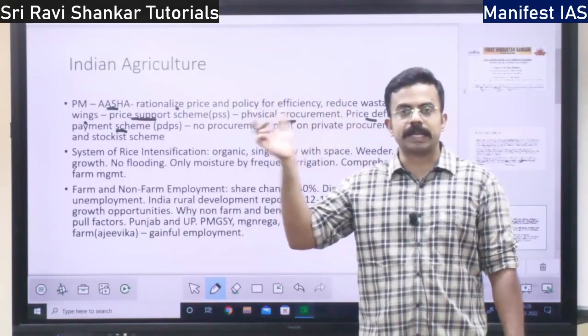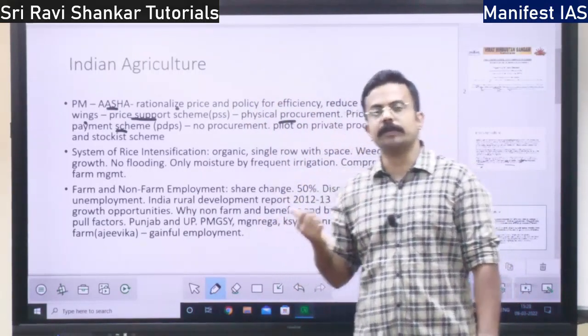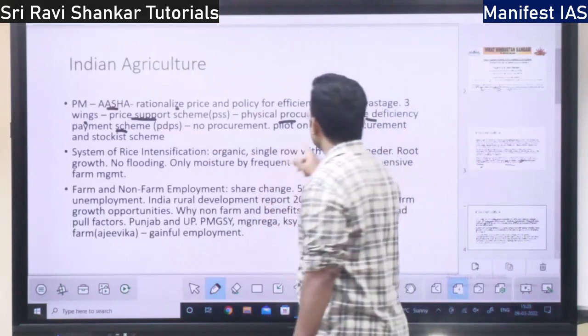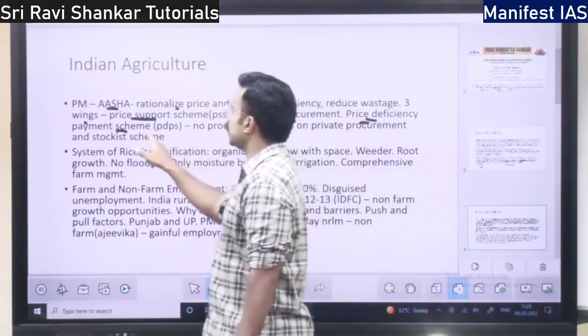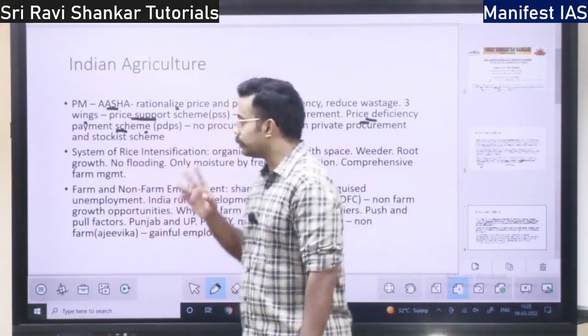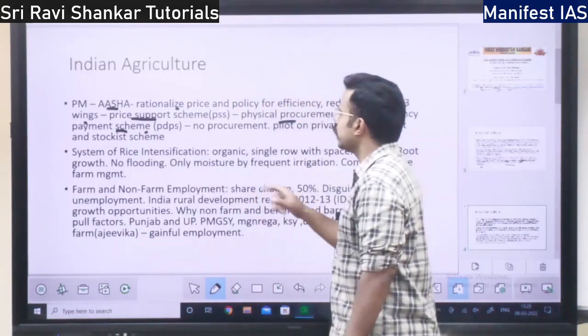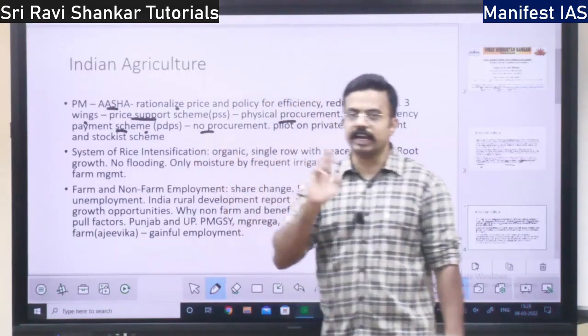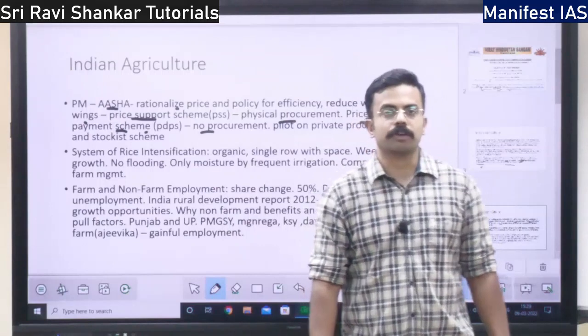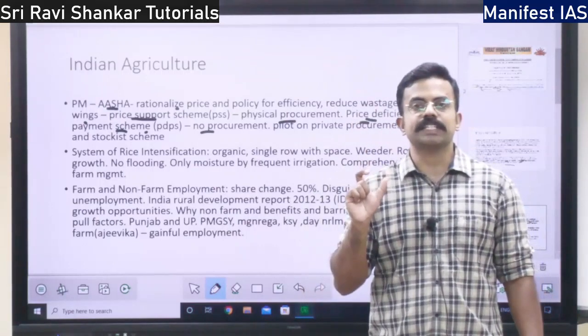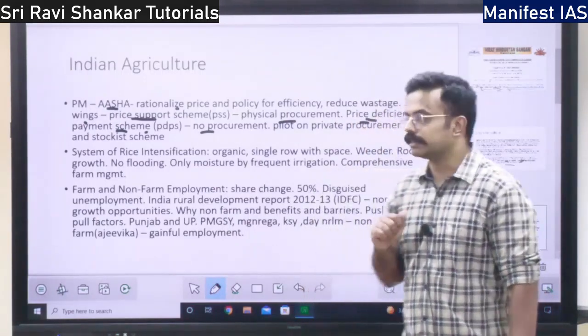That difference is paid by the government. Under the second component, there is no procurement. However, the price deficiency is paid to the farmers, right?